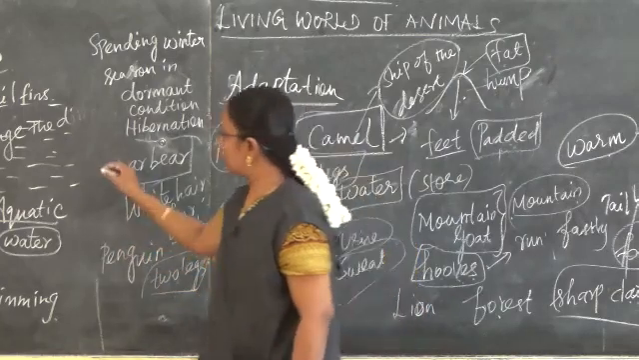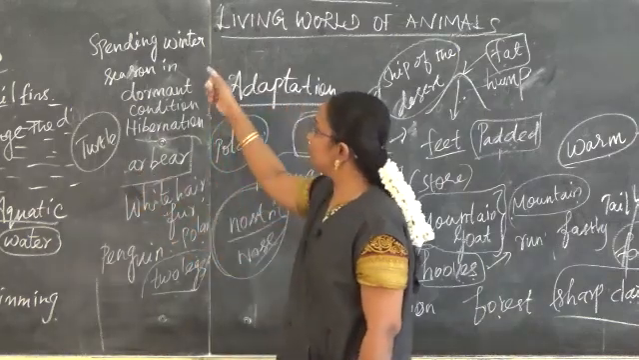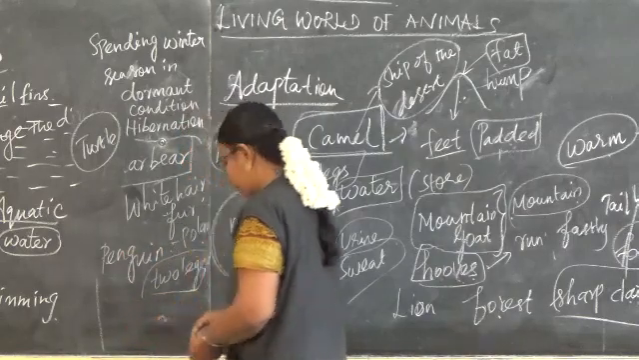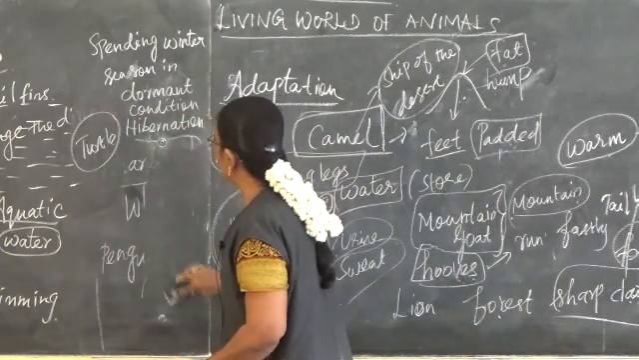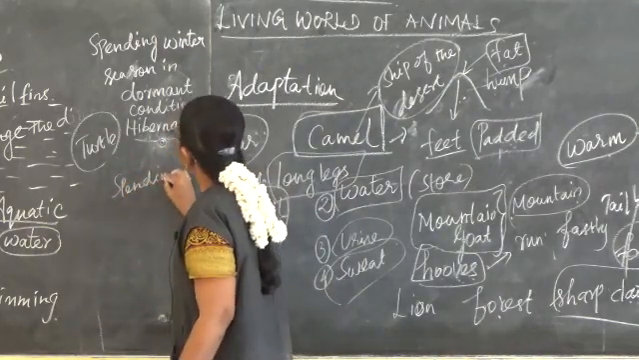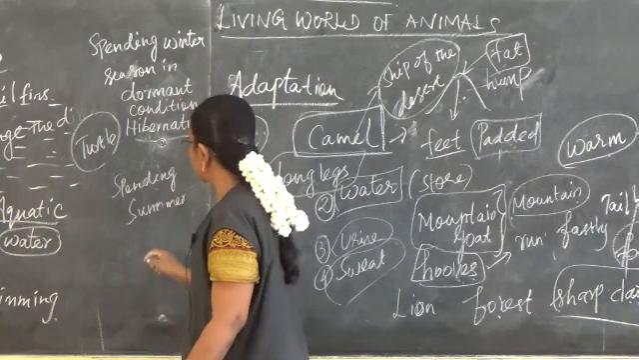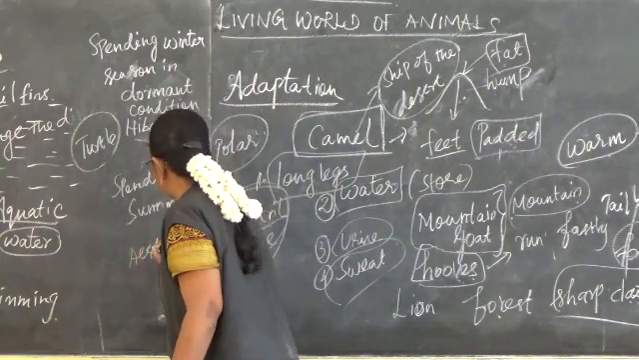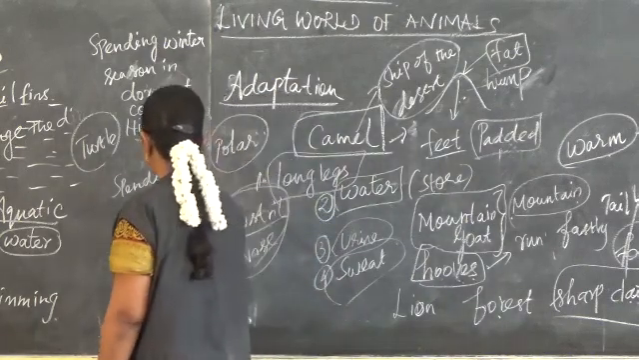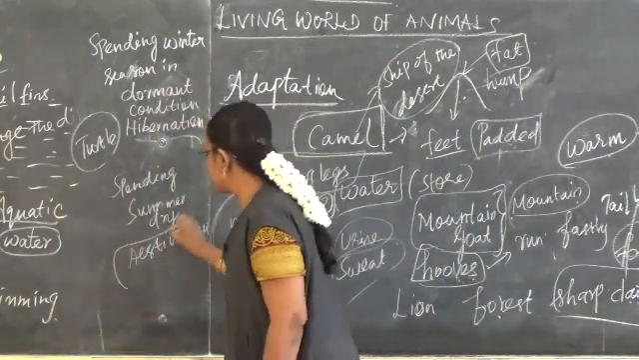For example, the turtle is one of the examples for hibernation. Tortoise or turtle, they spend their winter season in dormant condition, that is sleep. They will sleep in their winter season, that is known as hibernation. So spending the summer or dry condition in dormant condition is known as estivation. They are spending their summer season or the dry season in dormant condition, that is known as estivation.